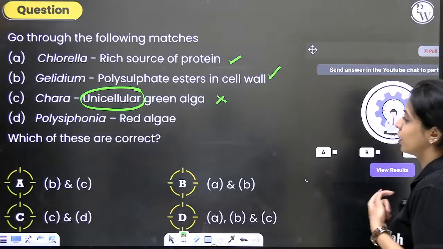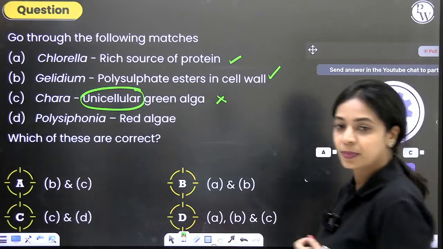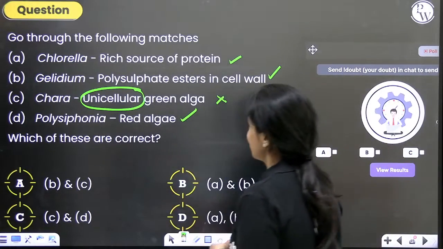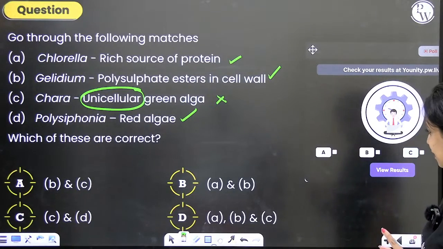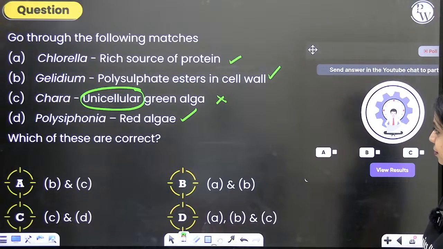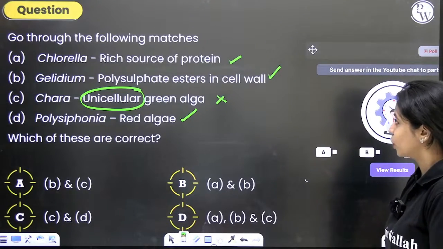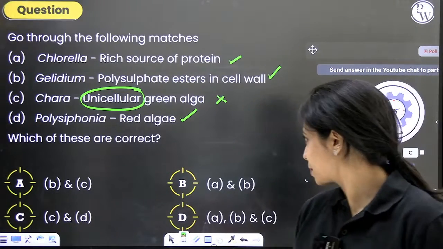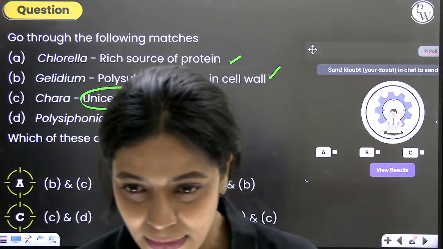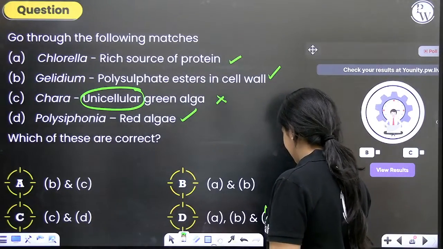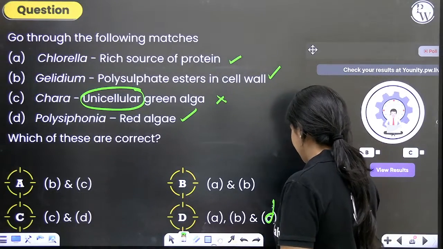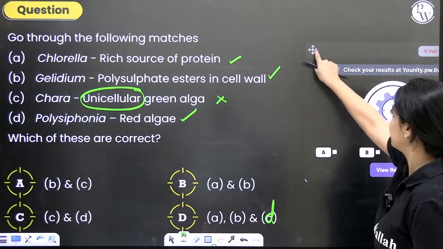Is Polysiphonia an example of a red alga? Yes, it is. So which are the correct matches? A and B and D. We don't even have that option. Wow. What do we do now? Let's assume this option is A, B and D. So D is the correct answer.